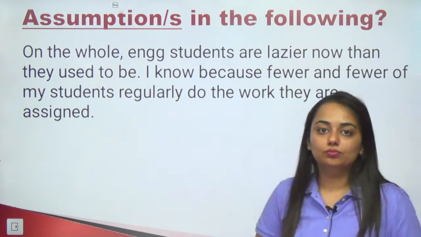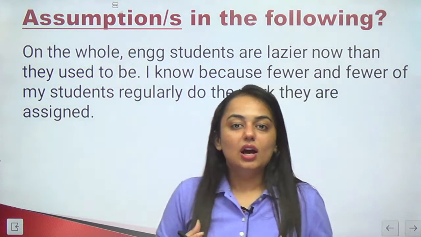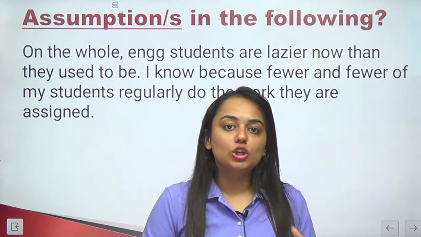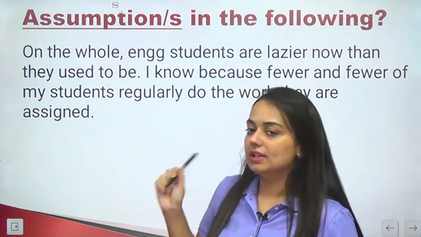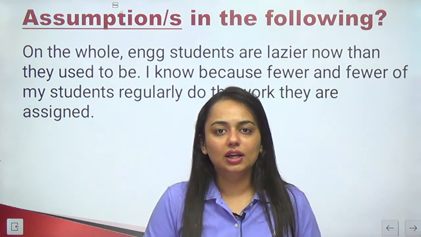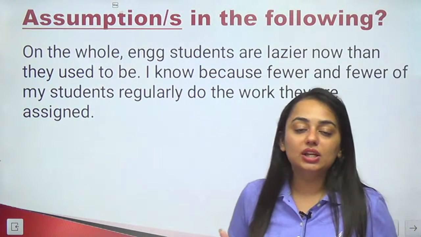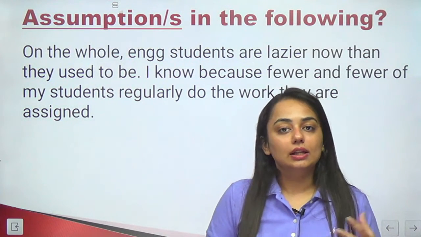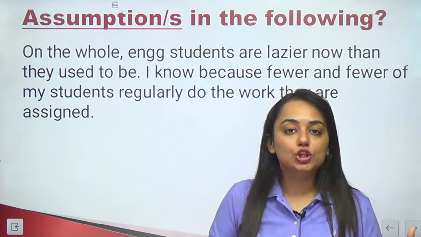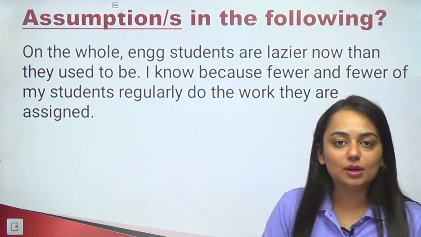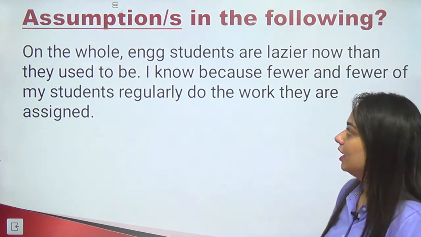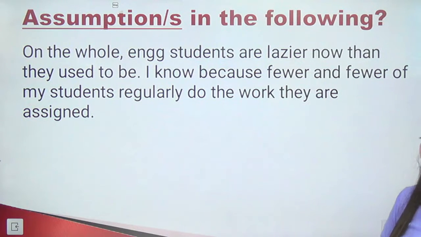Yes, so we can say a professor who is teaching engineering students is issuing this statement. He is stating something. So what can we make out? What would have been the assumptions of that professor, that teacher, that lecturer who is issuing this statement? What can be the assumption? If you look at it closely, read it again, you'll come to know.